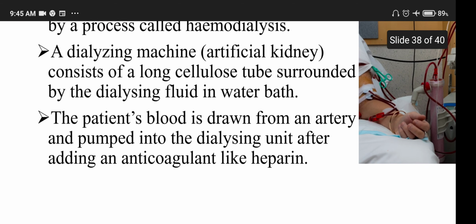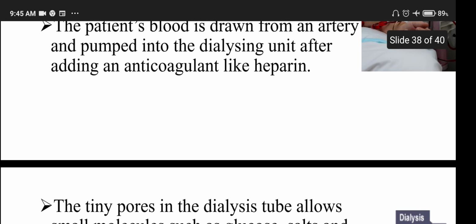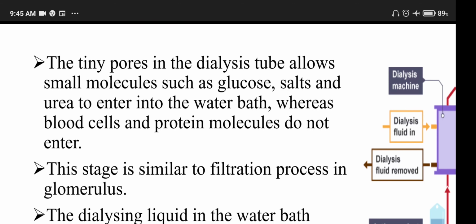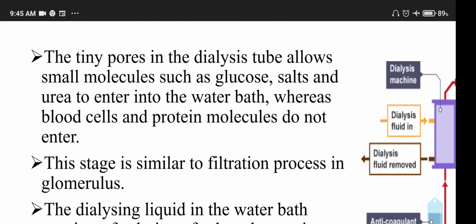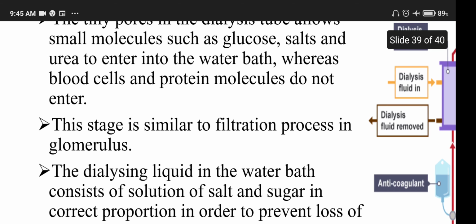The patient's blood is drawn from the artery and pumped into the dialysing unit after adding an anticoagulant like heparin. The tiny pores in the dialysis tube allow small molecules such as glucose, salt, urea to enter into the water bath, whereas blood cells and protein molecules do not enter. This stage is similar to the filtration process in the glomerulus.